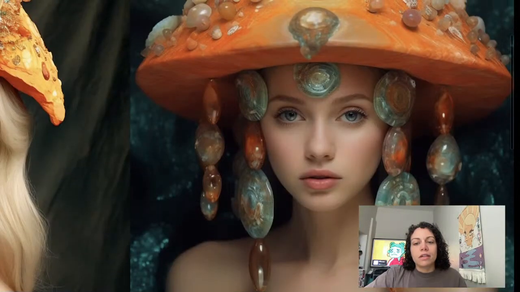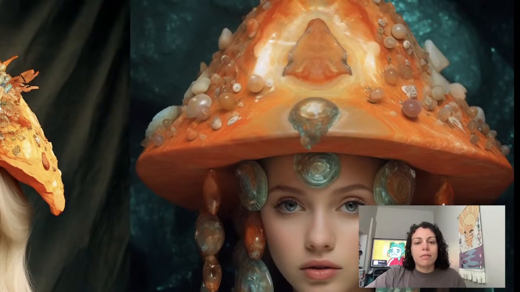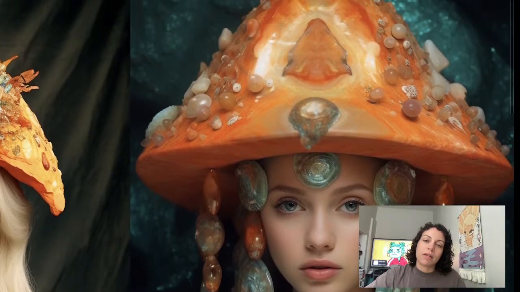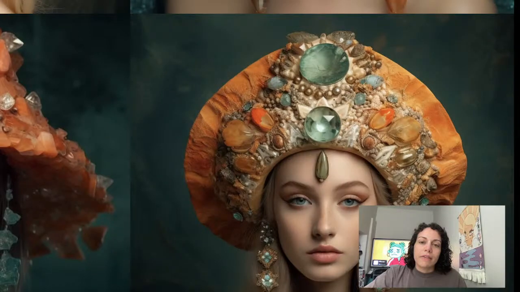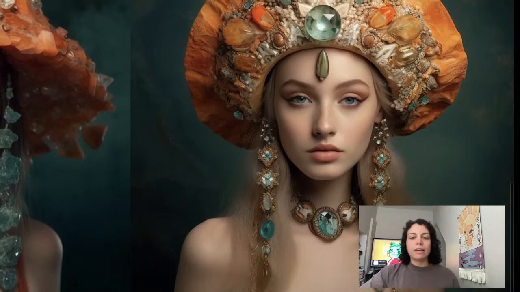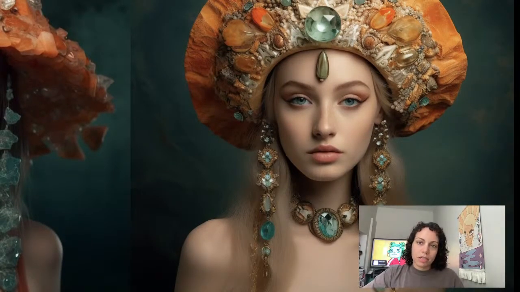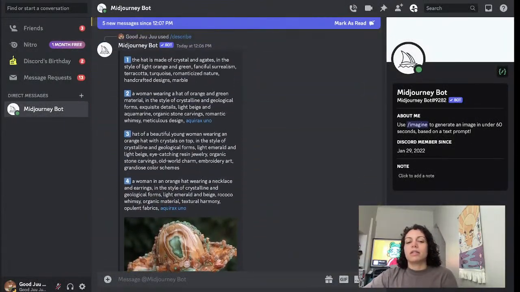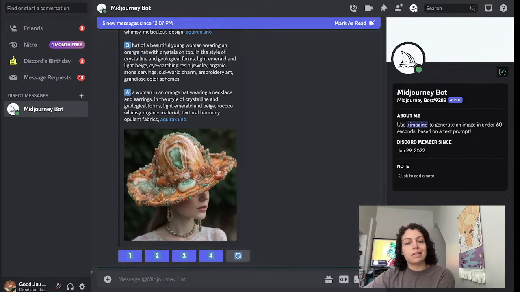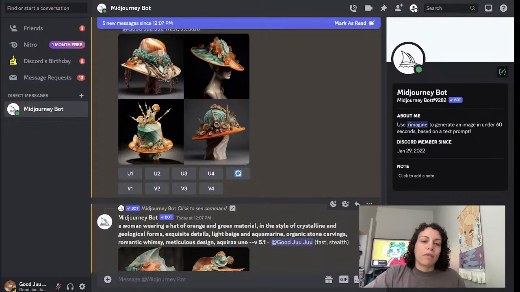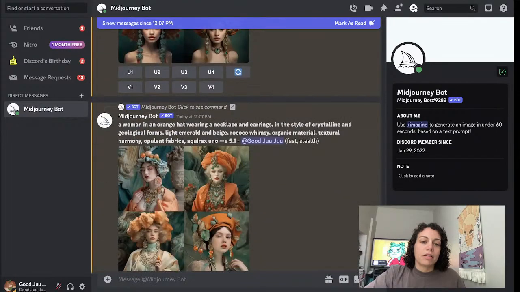I kind of like this one. Of all of them, to me, this most resembles stones or rocks, minerals. And then this is cool too, lots of intricate beading. So if you're watching live, I'm just showing how to use Describe. And if you just joined, this is the image I uploaded. It's AI art that I made using Midjourney. It's one of my NFTs. Now I'm going through all four of the different prompts that it came up with based on it. And here's the last one.